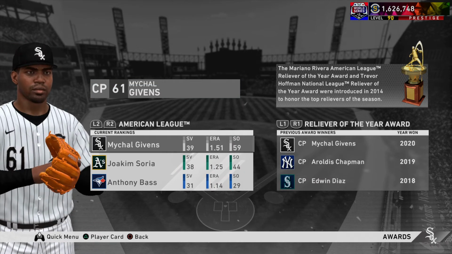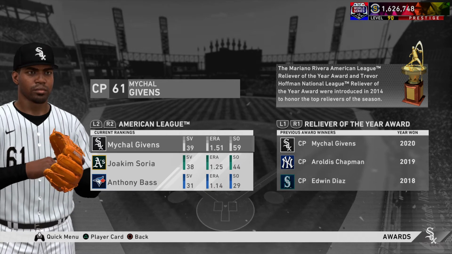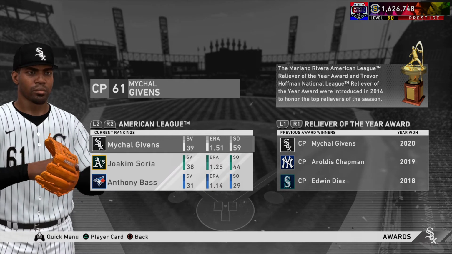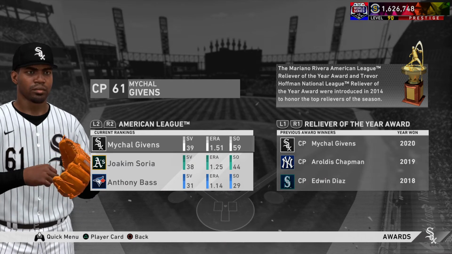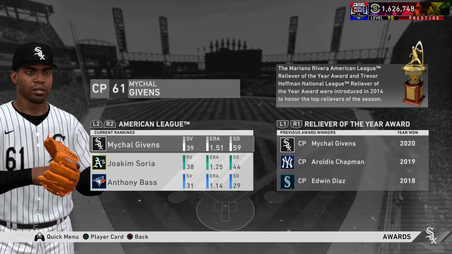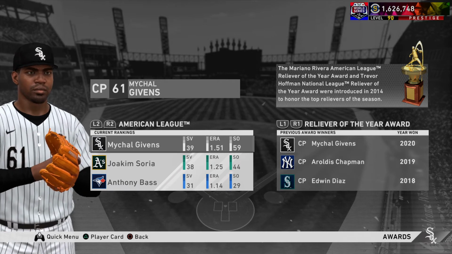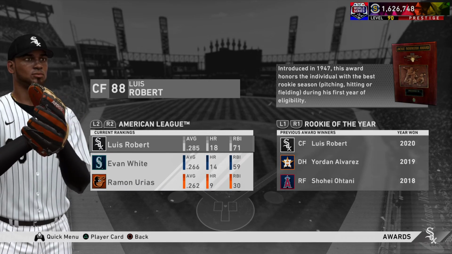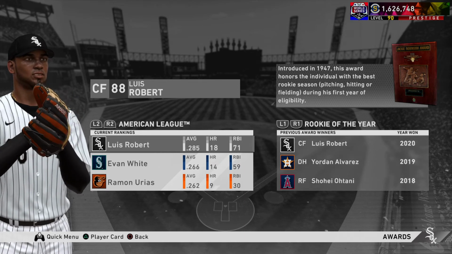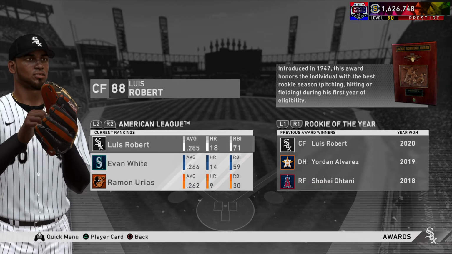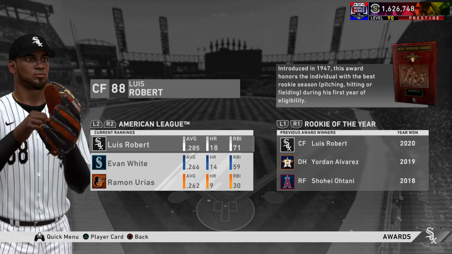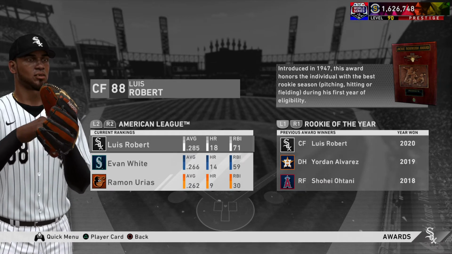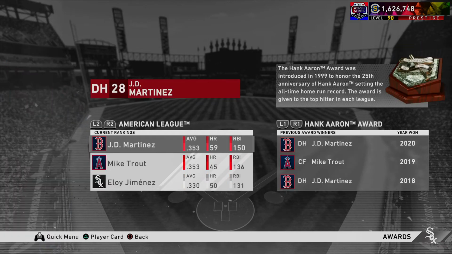Reliever of the year, I forgot that was an award. Goes to Michael Givens. Technically goes to my team. But I feel like, well, about half of it was with the Orioles and half of it was us. So that's half our award right there. Rookie of the year, Luis Robert. That was actually the only one I knew because I remember it popped up in like the first playoff game in the bottom right that he won Rookie of the Year. So this is one I did know about.